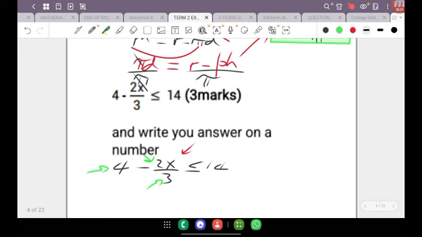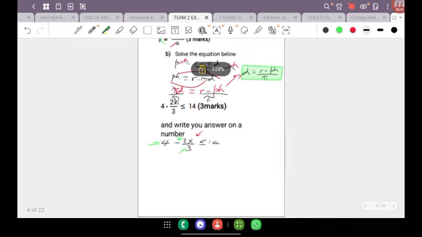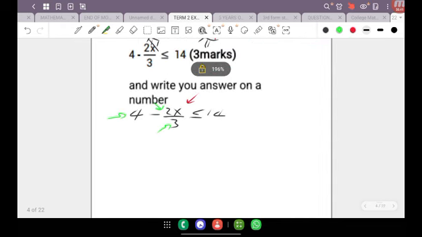Now I like to get rid of them one by one. Denominator first, then the constant, then the coefficient that is attached to X. So in this case, I want to start off by multiplying throughout by 3. So I want to have here 4, and I'm going to multiply it by 3.